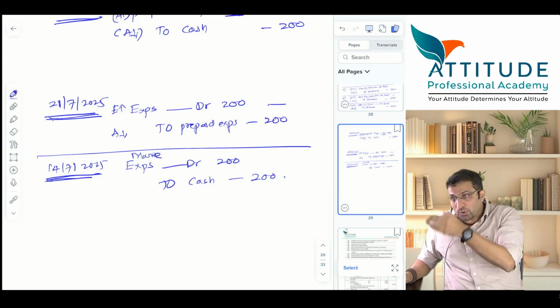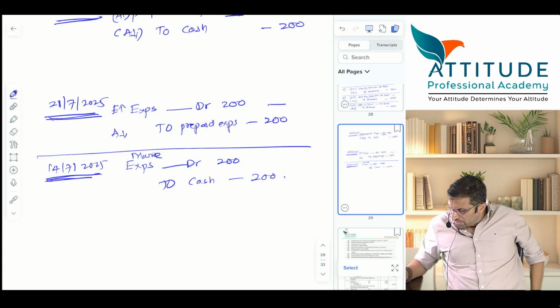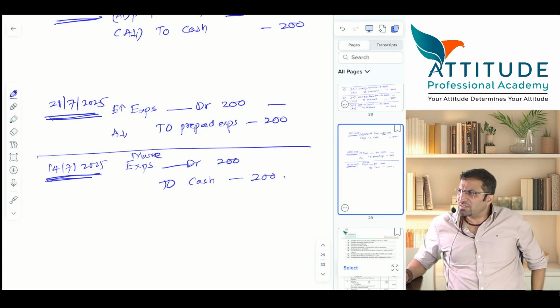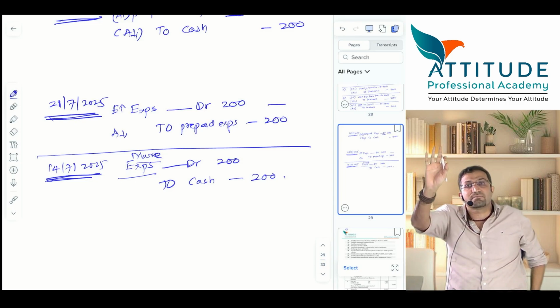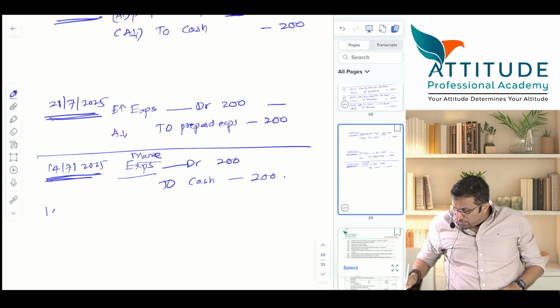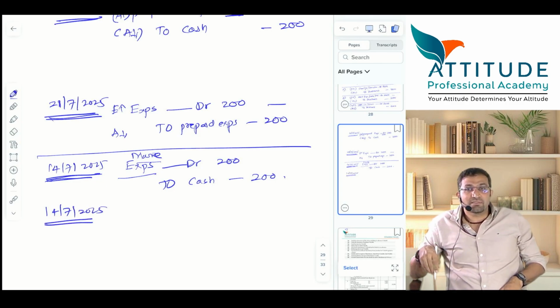And on 14th only you want to check my accounts. And you come and see. On 14th, Mr. Vinayak, you have paid, you have purchased the ticket in advance. But I have already passed the entry as movie expenses account debit to cash. I have treated it as an expense. But on 14th, will you pass one more entry to rectify this? Or will you erase it?